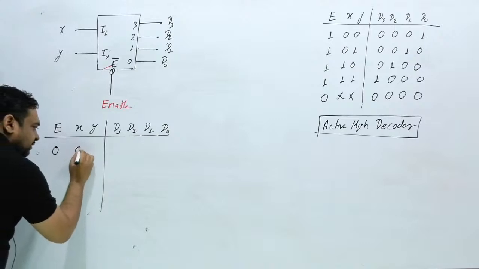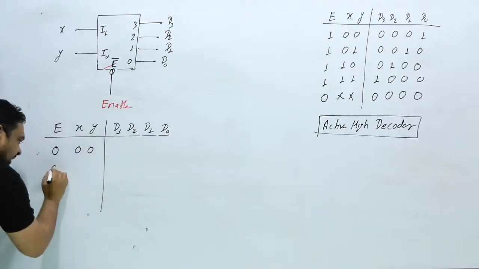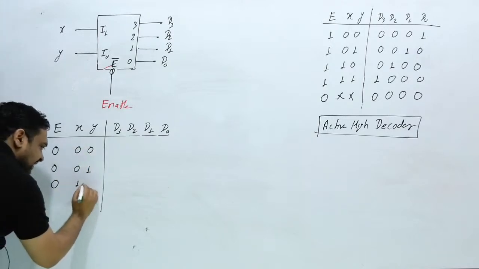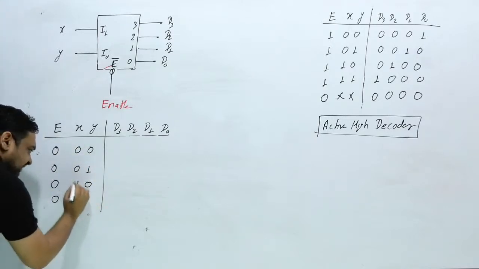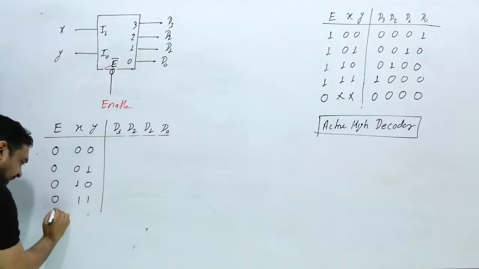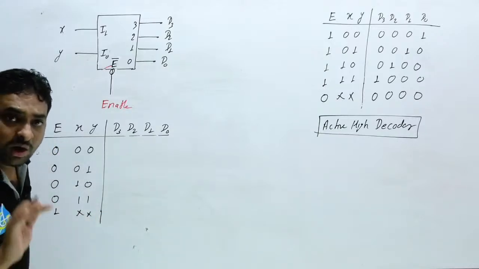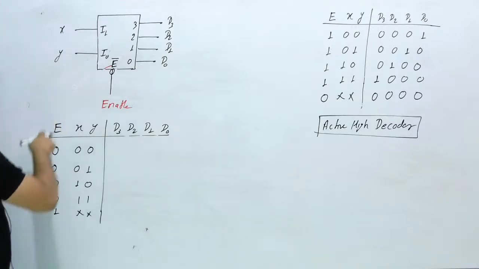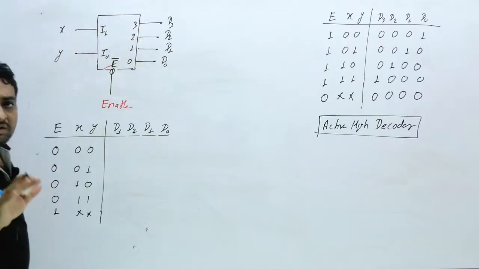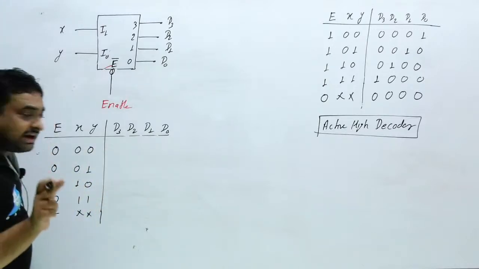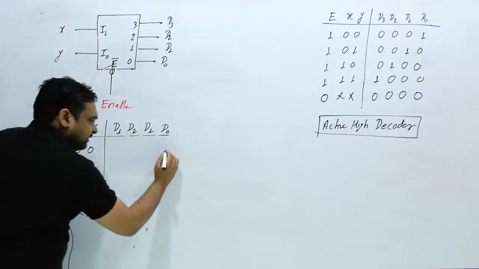When enable is 0, XY is 0, 0. Enable is 0, XY is 0, 1. Enable is 0, XY is 1, 0. And enable is 0, XY is 1, 1. Enable is 1, XY can be anything. In this case, the circuit will be off. Now, enable is 0 means this circuit will work. Then which LED will be on? Again, same thing.